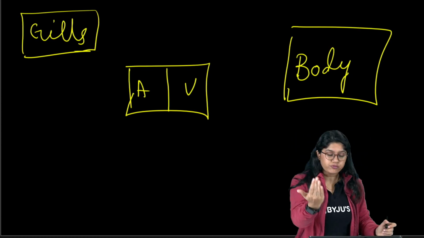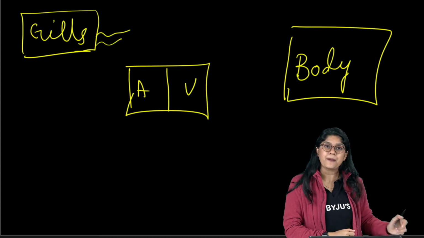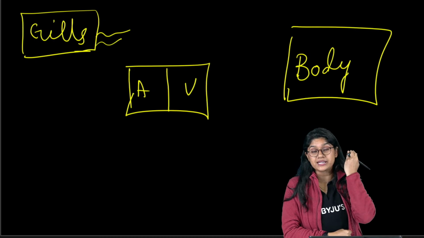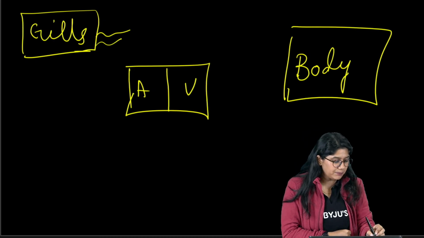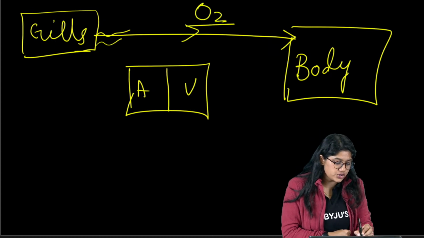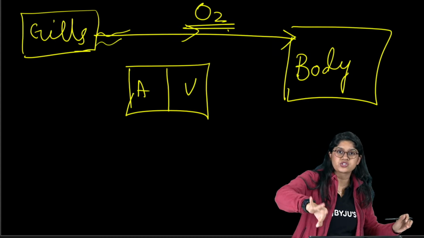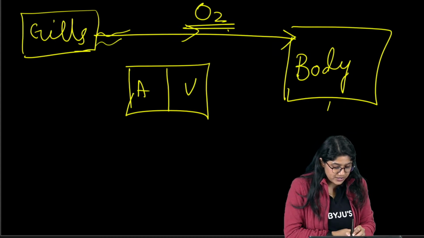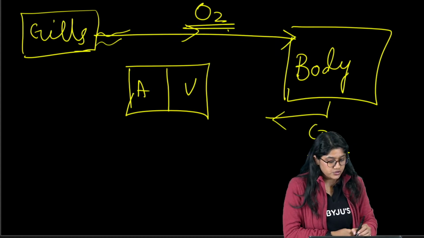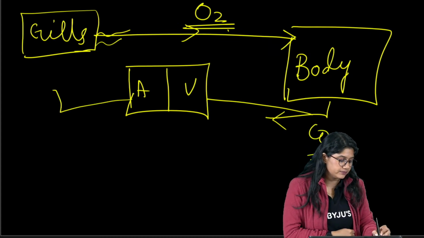Of course, when fish breathe, along with the water, the oxygen comes from the gills and goes into the blood, and the blood directly goes into the body, carrying the oxygen. From there, it took the oxygen and went. And there is also secretion of carbon dioxide as a waste. So this will go into the heart now, and then from there, it will be moving outside.